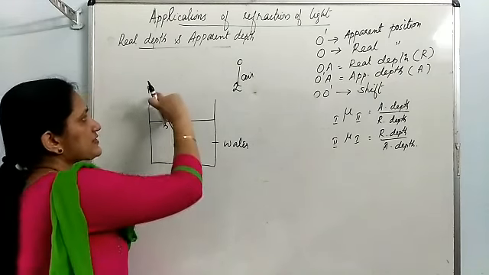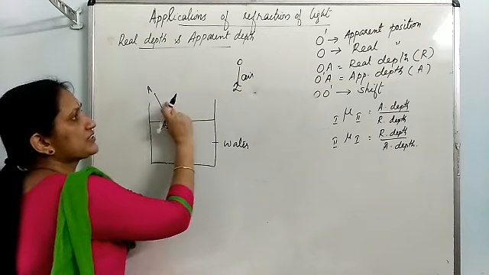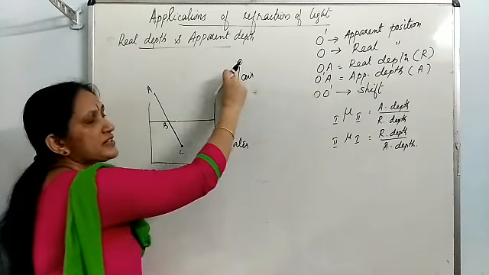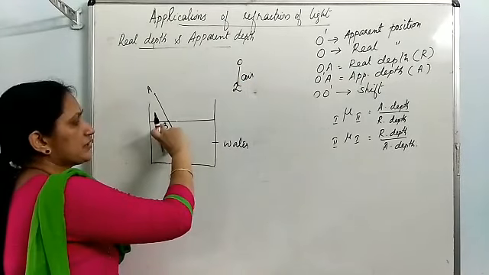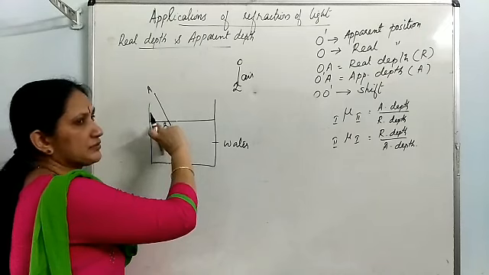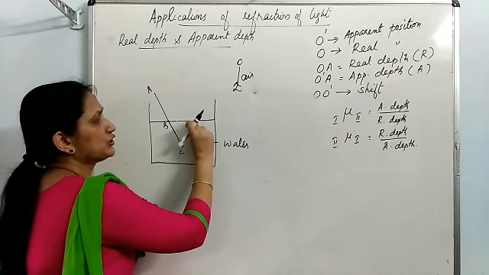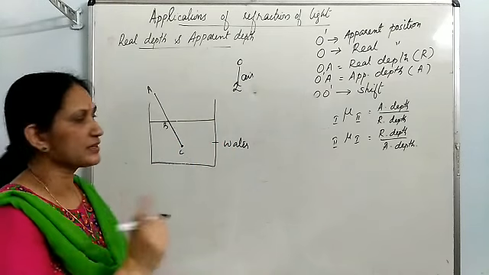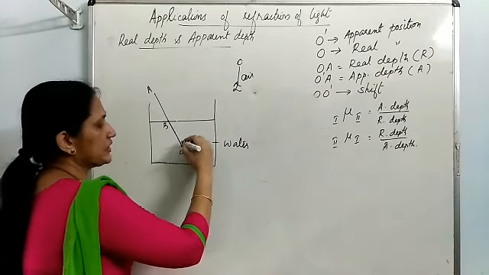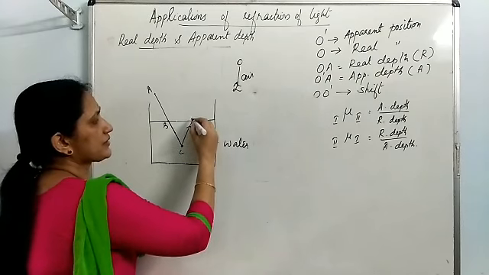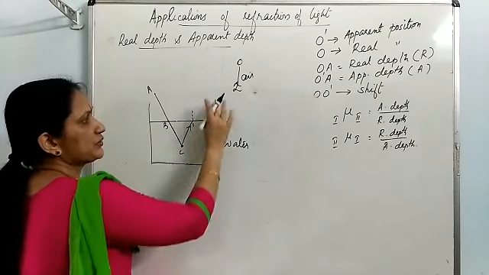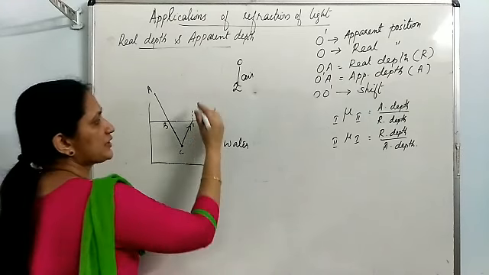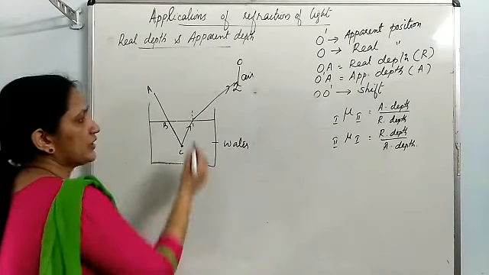The light rays coming from portion AB reach the eyes of the observer by traveling through a single medium, that is air. But from the portion BC of the stick, the light coming first travels through water, then enters into air. So refraction will happen. I will show it with a single oblique light ray from the bottom point of the stick. It undergoes refraction. You know the light ray deviates away from normal since it is entering from a denser to rarer medium.